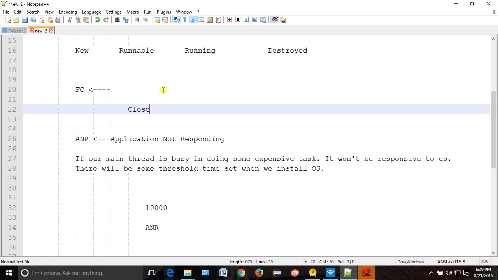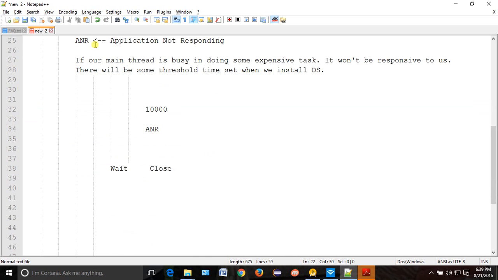ANR is always very dangerous. Whenever an application has ANR, we must do a very deep analysis of the application, because you have to analyze threads.